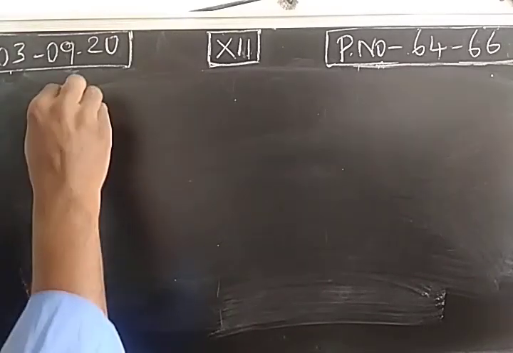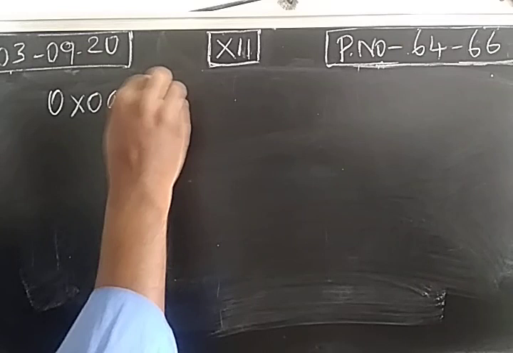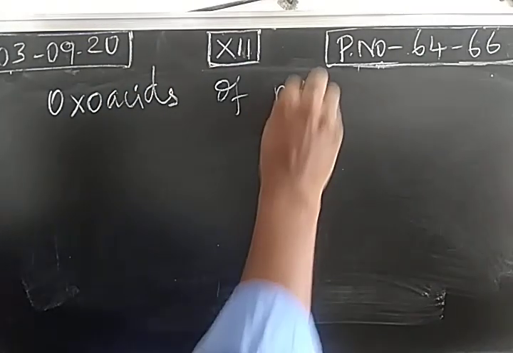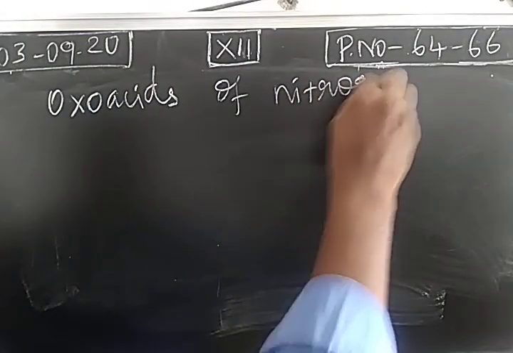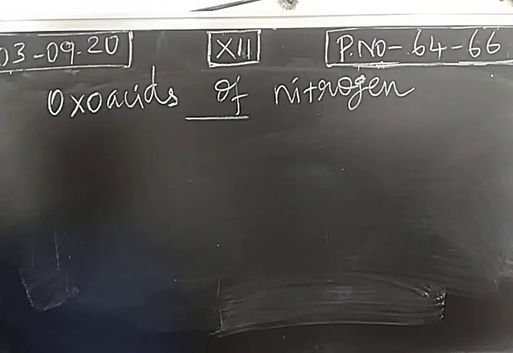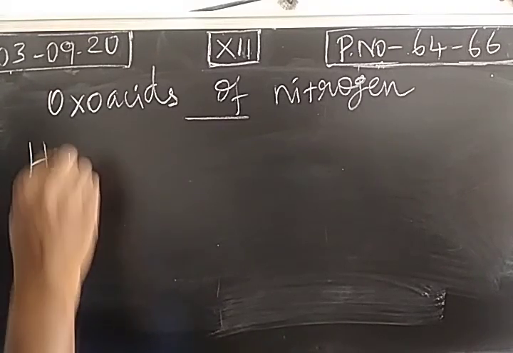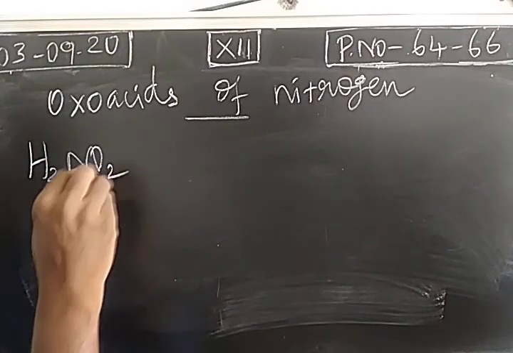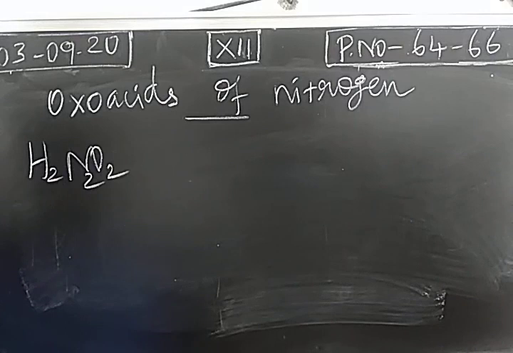Next one, oxoacids of nitrogen. So oxides are over. Next, oxyacids or oxoacids mean that along with oxygen, hydrogen will also be present. So what are the oxoacids of nitrogen? Along with oxygen, hydrogen will also be present.